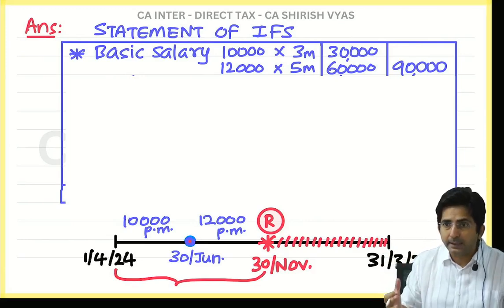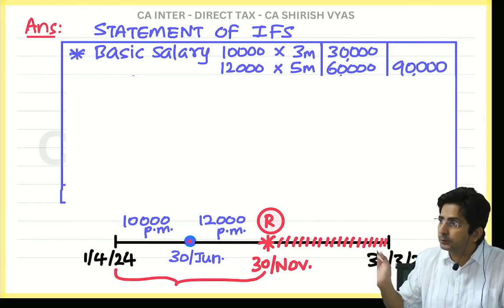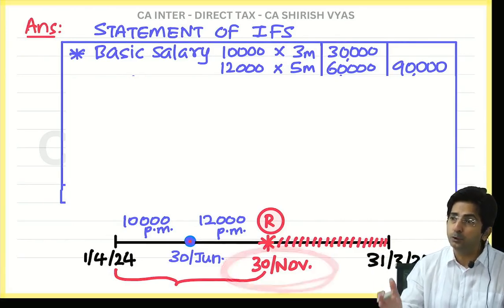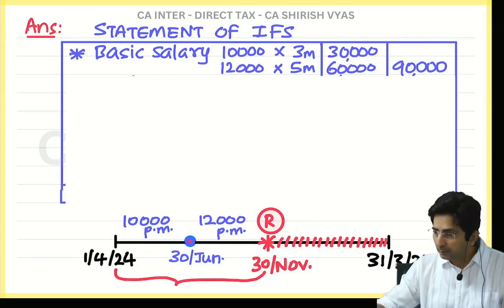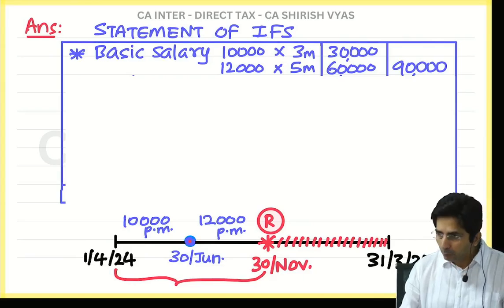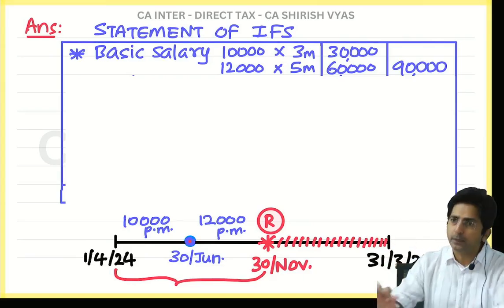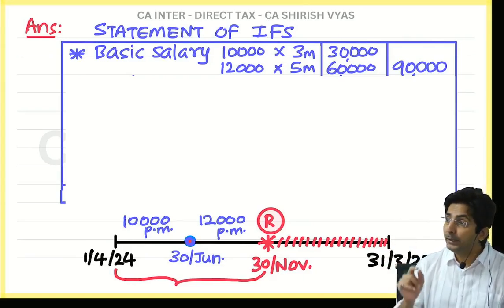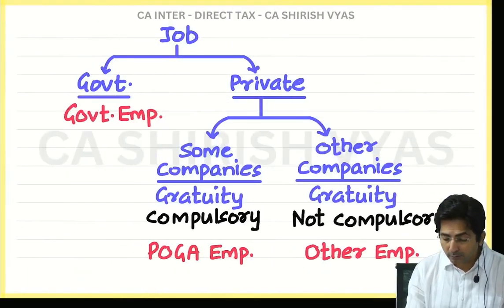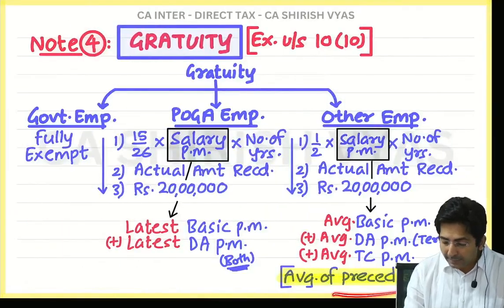But for his salary, he will get salary for November also. See, he worked till 30th November. So imagine you are the employee, and if you work till 30th November, will you not take the salary of November? You will take. Salary you will get for November also. But when you are calculating that average, look, it was average of preceding 10 months.